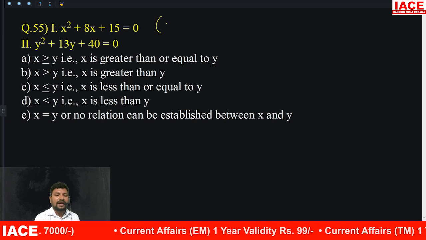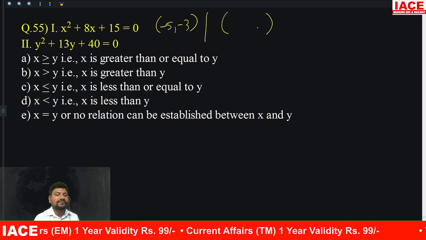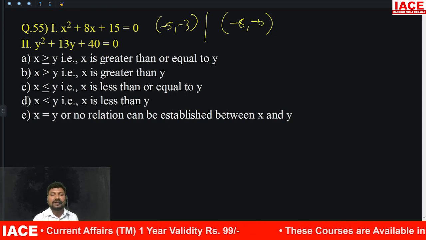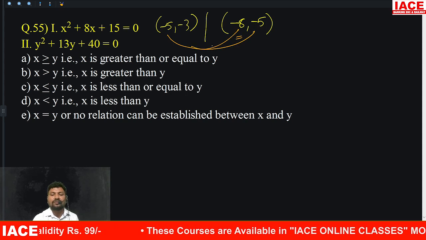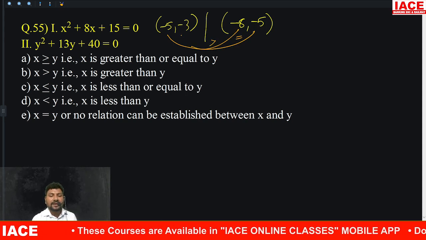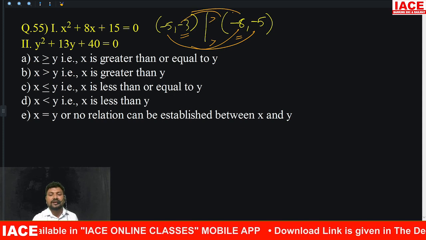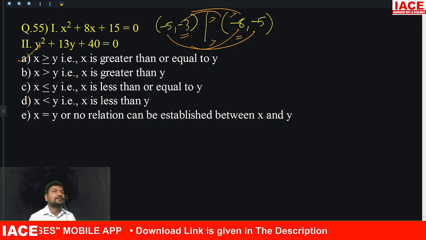Here the factors are 5 comma 3 with negative. And the second equation, what are the factors? Minus 8, minus 5. Now compare it. Minus 5 to minus 5 equal, minus 5 to minus 8, minus 5 is bigger. Comparing to minus 3, minus 8 and minus 5 both are smaller. Then what is the answer? X greater than or equal to y means option A is right.